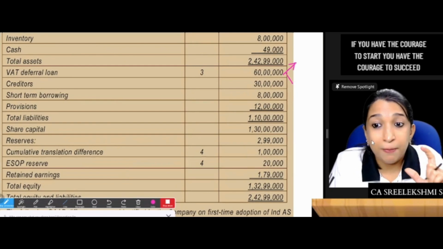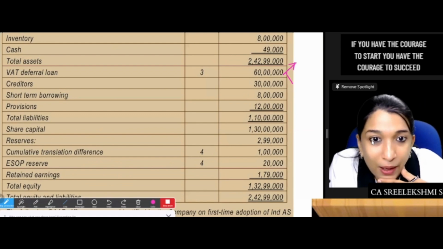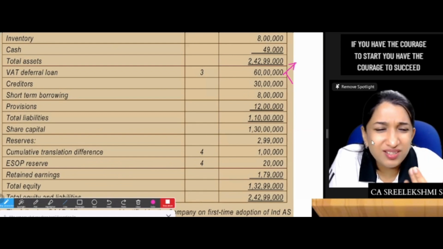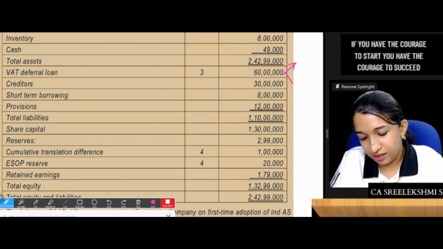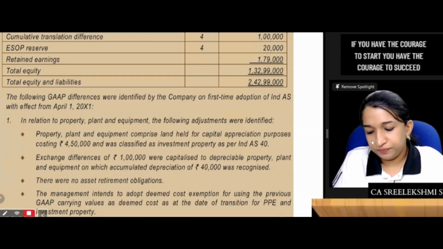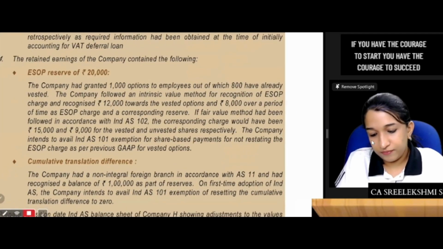You need to split, but there is no change in the amount. As the amount has not changed, there is nothing to be transferred to retained earnings.